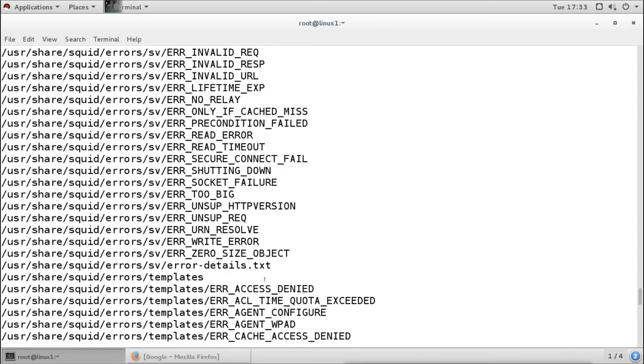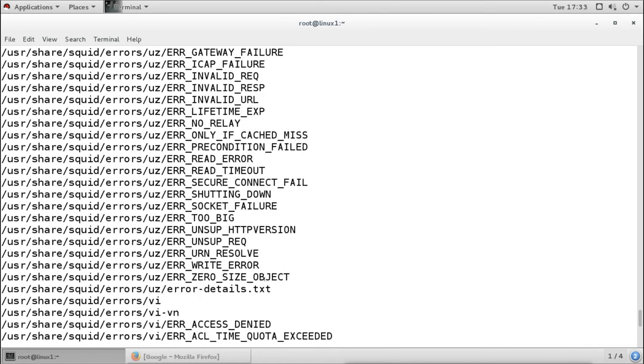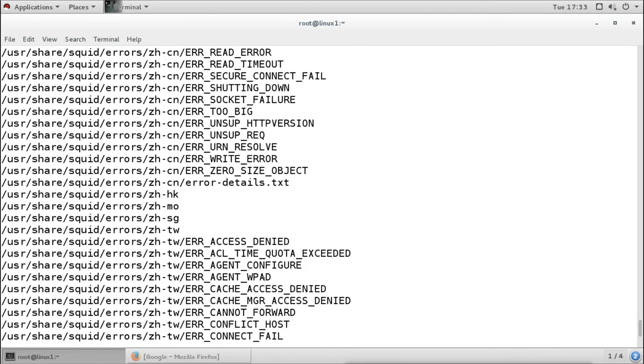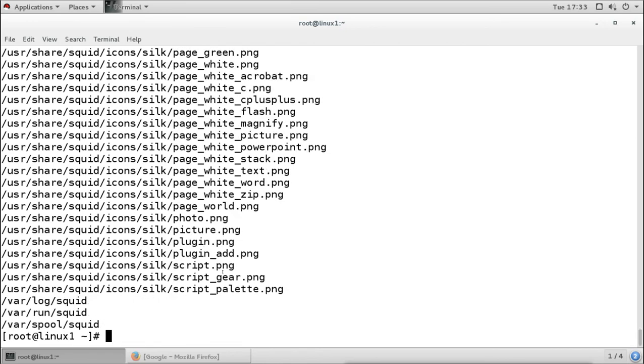UK, US, and after those error files you have the icon files also. These are the icons which are used in those errors. And then finally this is the log directory, where all the logs will go for the Squid server. The running IDs will go here, and this is the caching directory.